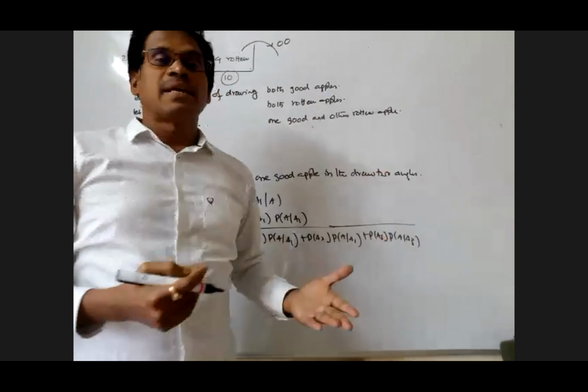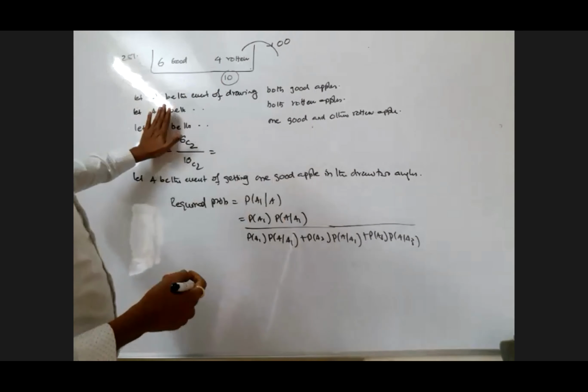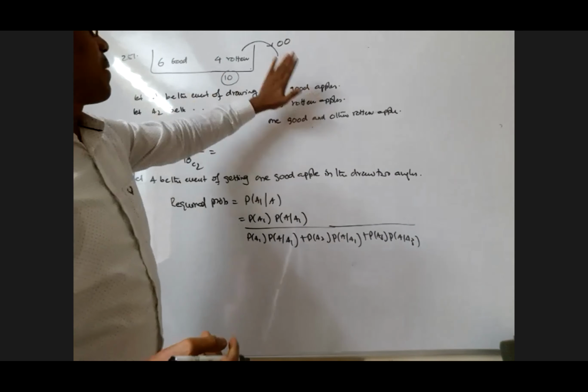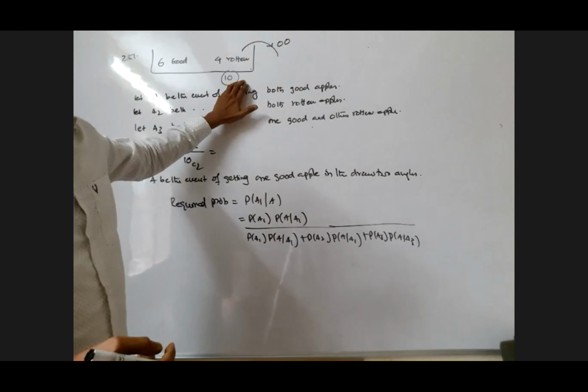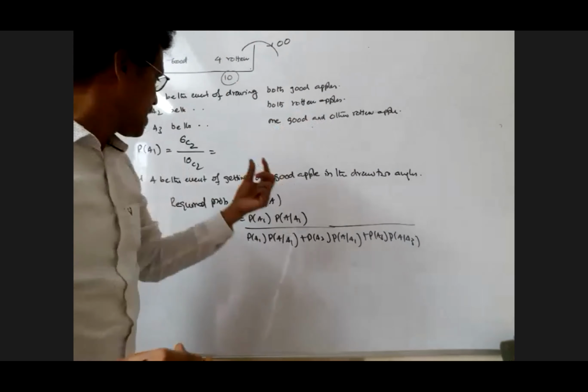Now, by doing Bayes' theorem and the total probability theorem, we should be strong in the basic ones. Probability of getting two good apples. Probability of A1 means what? Probability of drawing two good apples from the basket of 10 apples. But what is n of S here? Out of 10 apples, how many ways can you draw two apples? 10C2.